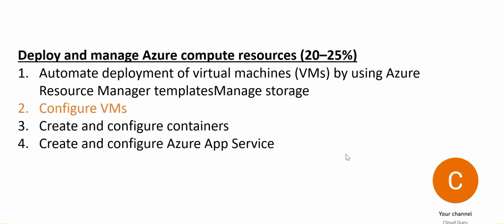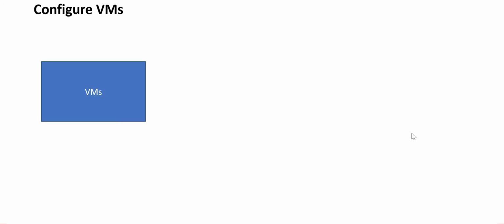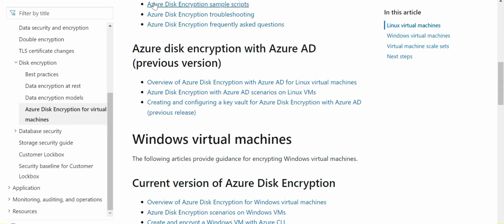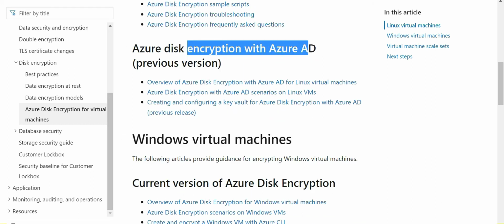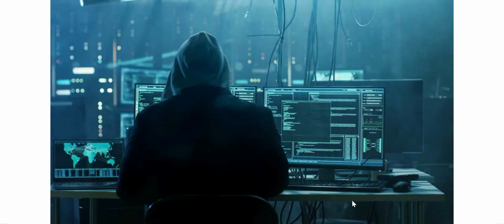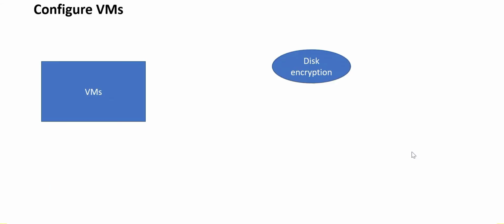Then let's look at configuration of VMs. There are three topics which are important. The first is disk encryption. There are different processes for different operating systems. You will also have to understand disk encryption with Azure AD. Now, why do you encrypt a disk? Suppose this disk is not encrypted and your VM is running, so the data can be hacked. When we are talking about hacking, we are not talking about you and me. We are talking about individuals who are always on the lookout for the opportunity to hack systems. So this exam will test your knowledge around disk encryption.